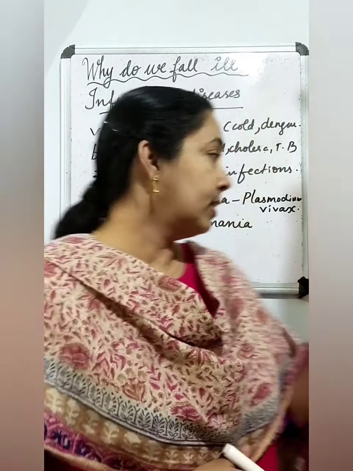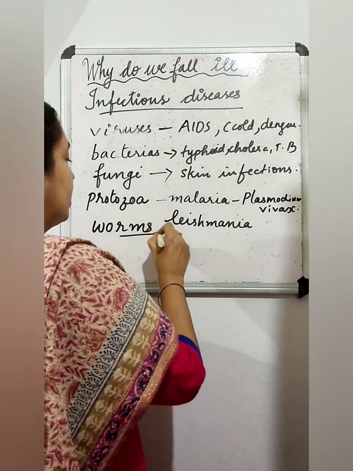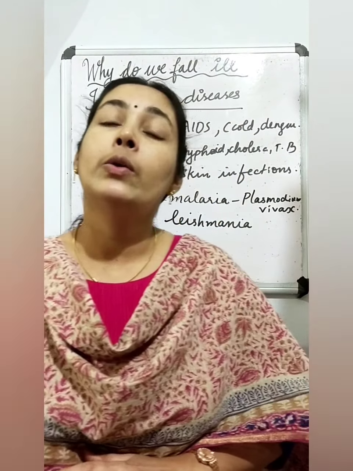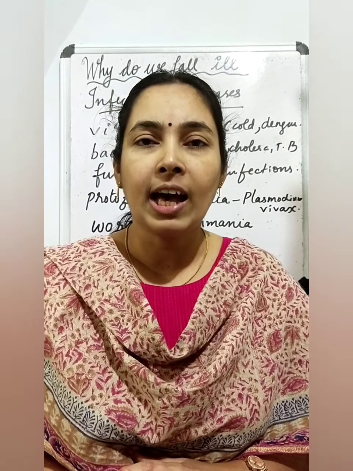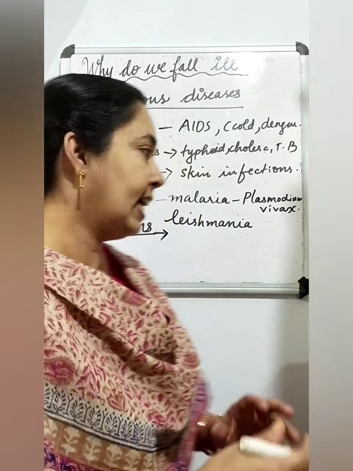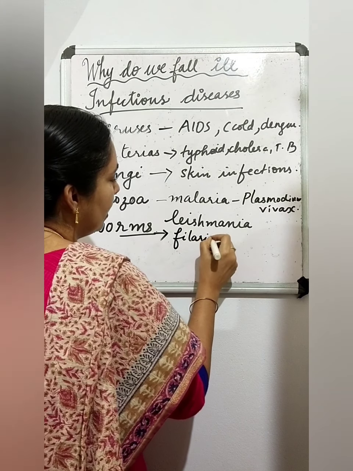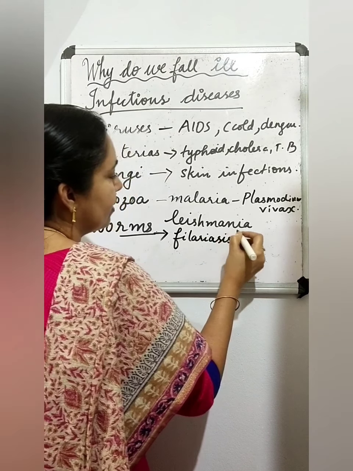Then worms. The next group is worms. Worms are multicellular, and you know the disease elephantiasis, also called filariasis.